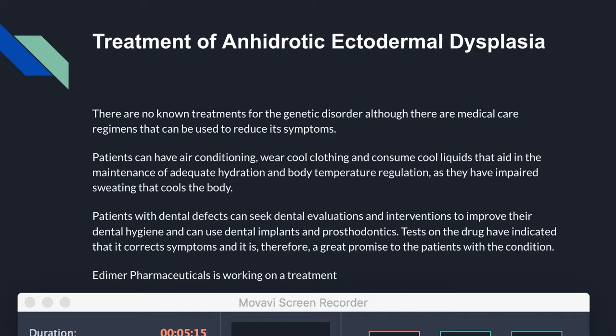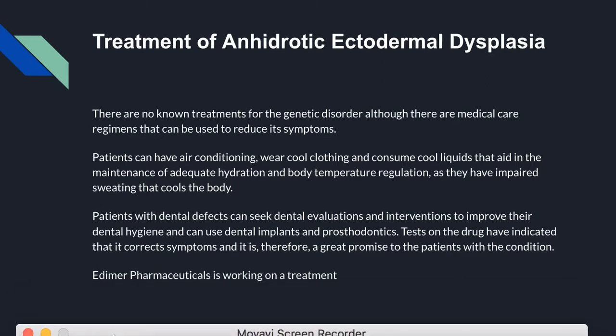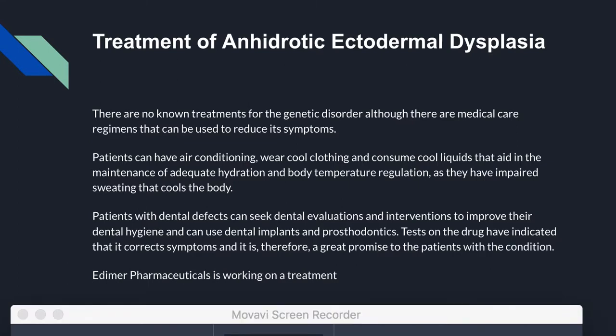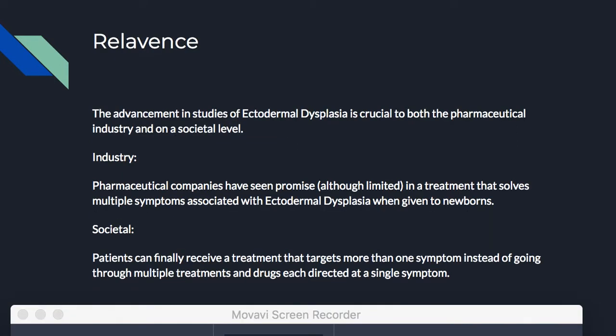Tests on the drug have indicated that it corrects symptoms and therefore holds great promise to patients with the condition. Edimer Pharmaceuticals is working on a treatment. The most important part of Edimer's treatment is that it is the first drug that will be able to treat or reduce the effects of multiple symptoms, as opposed to having one drug or treatment target each symptom that a patient may have.